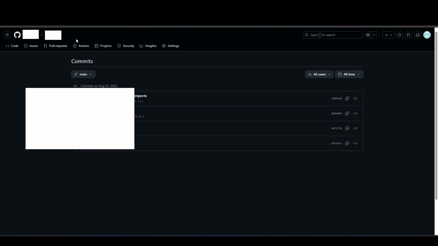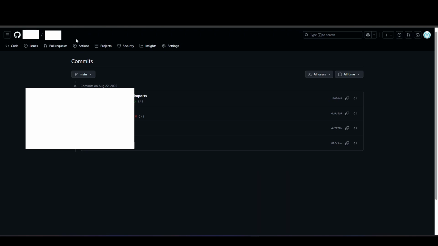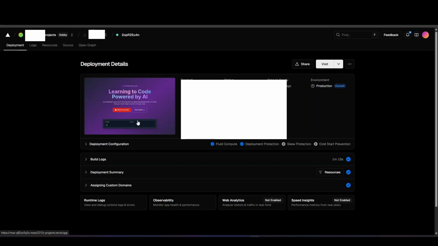You can just do the command npm run build to see it in your console if the build fails there. And yeah, after that you just push your new file to GitHub and automatically to Vercel. It worked.